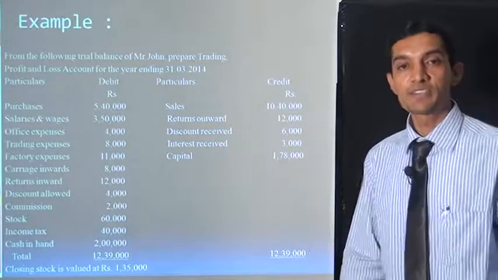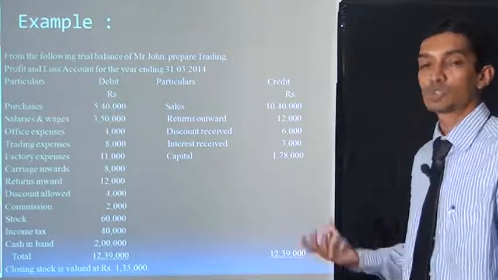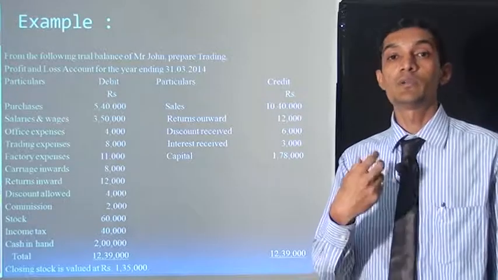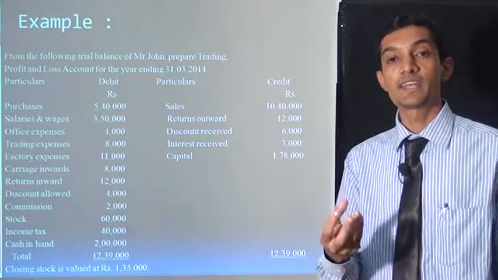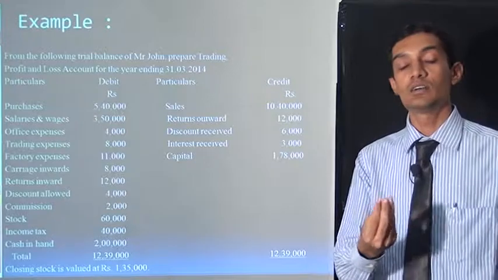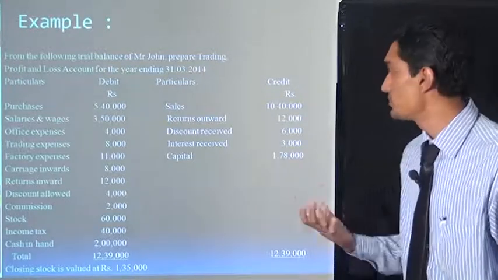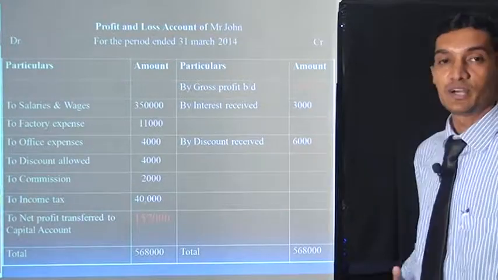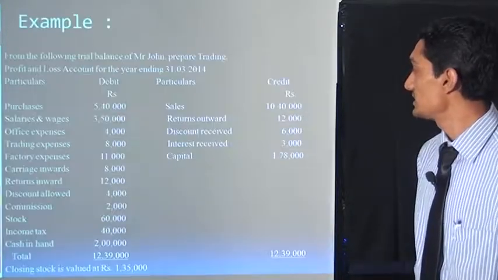Next entry, interest received. Interest of 3,000 rupees is our income because we received it. We gave a loan to other persons, so they give interest to us. So it is our income. It is written in the profit and loss account. Interest received 3,000 rupees. What is the next transaction?